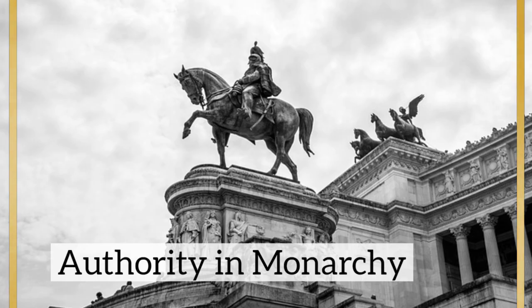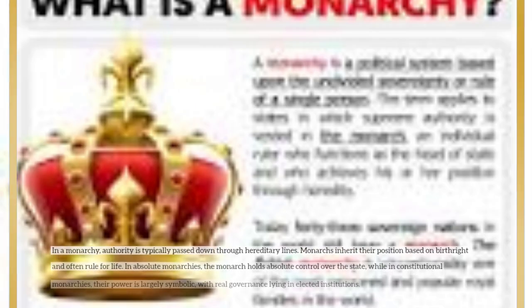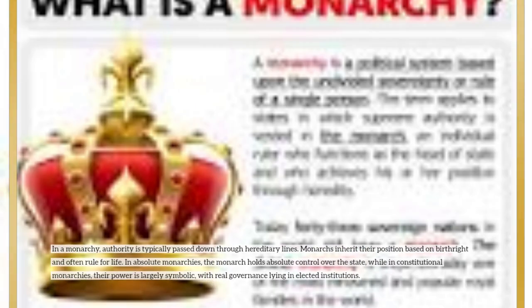Authority in monarchy. In a monarchy, authority is typically passed down through hereditary lines. Monarchs inherit their position based on birthright and often rule for life. In absolute monarchies, the monarch holds absolute control over the state, while in constitutional monarchies, their power is largely symbolic, with real governance lying in elected institutions.